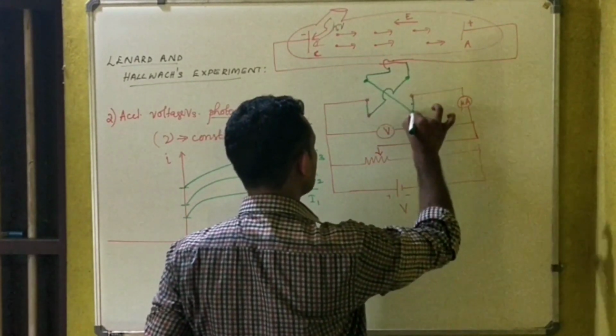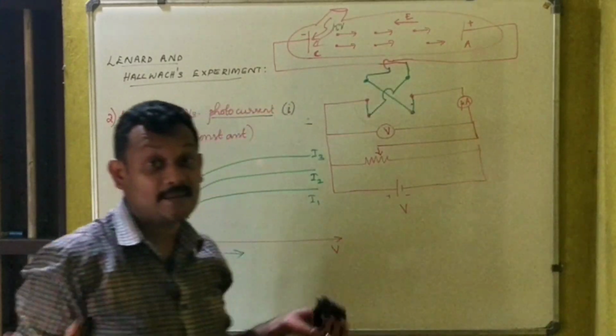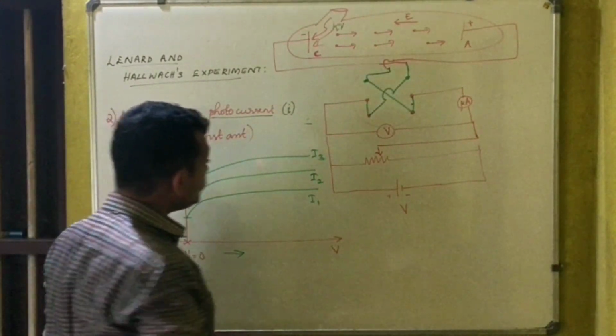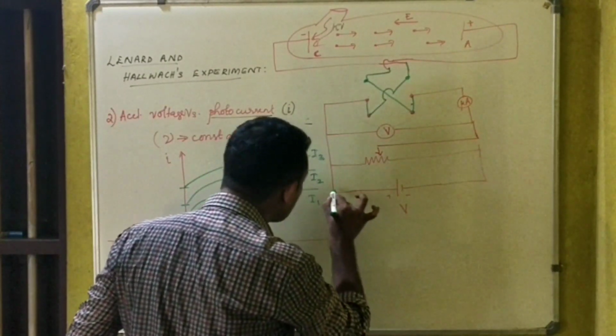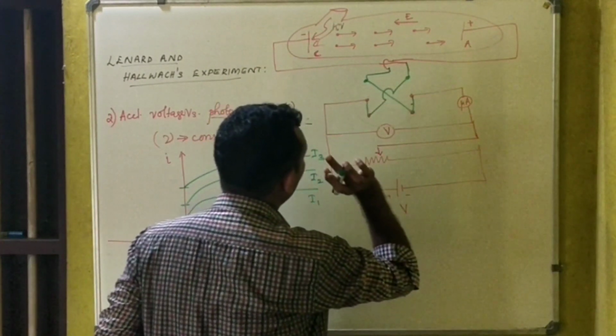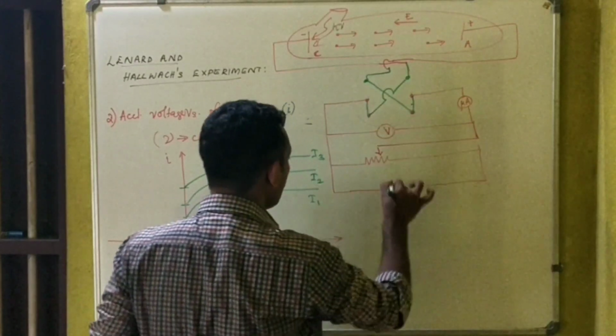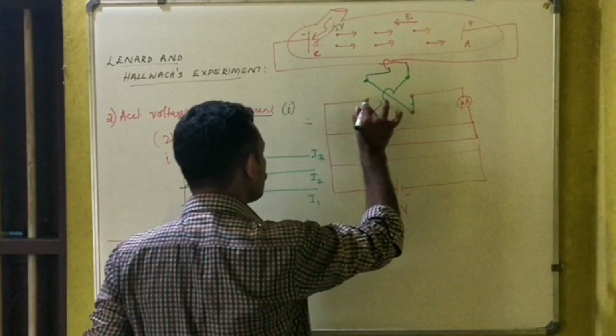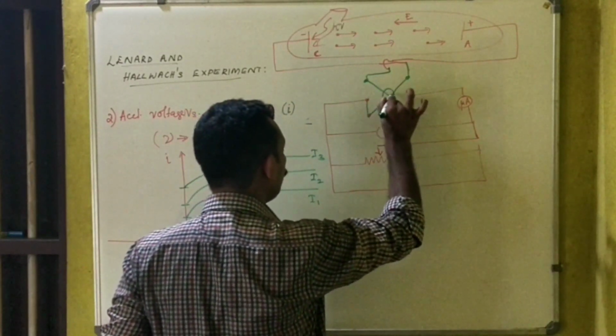This connection already exists. What does that mean? Look at this terminal. This is positive, positive, positive. The positive terminal of the battery comes here.